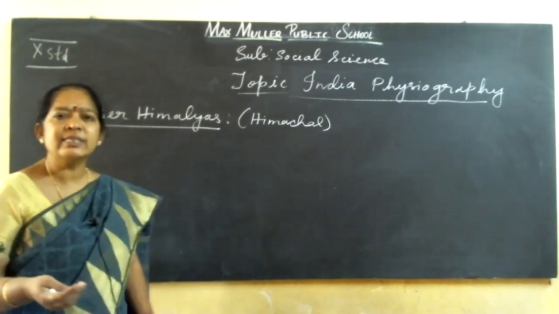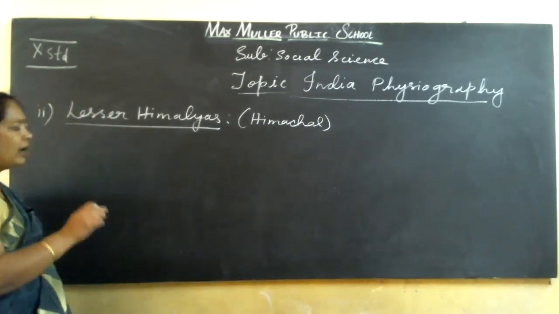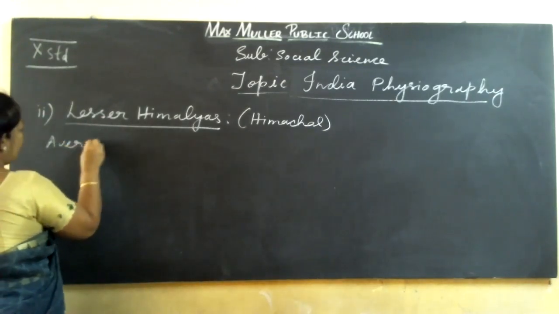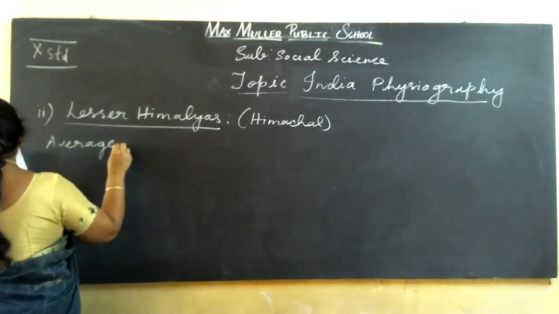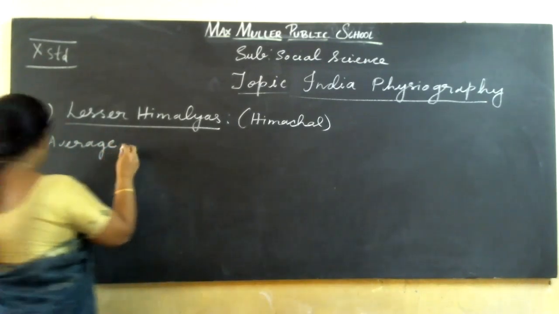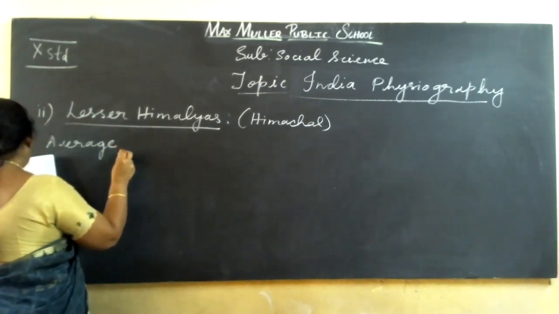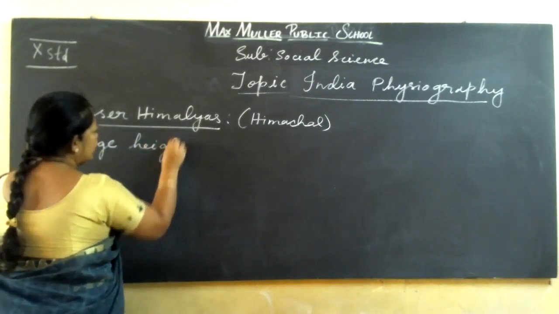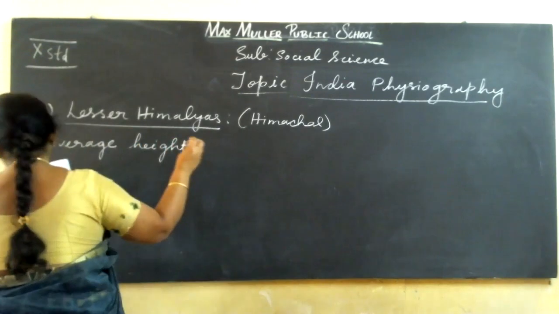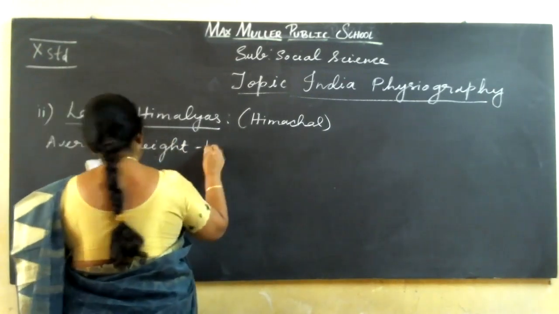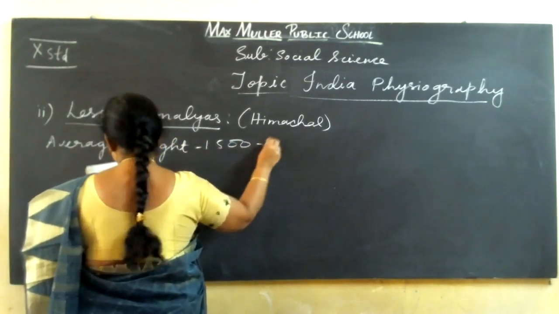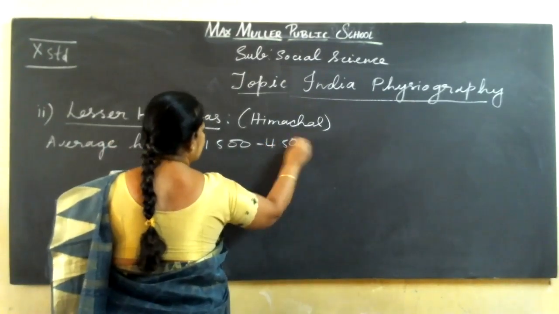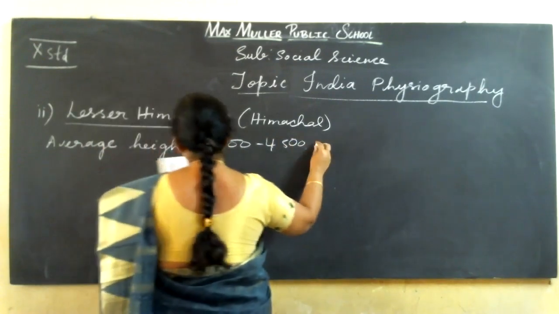Also, many ranges are there, and the average height of these ranges is around 1,500 to 4,500 meters high.